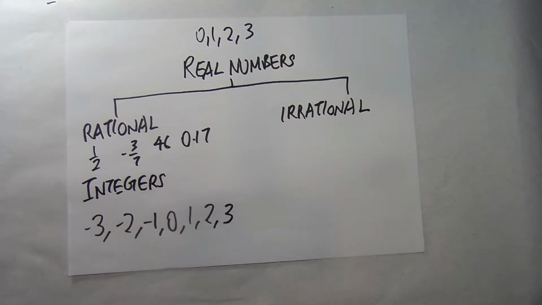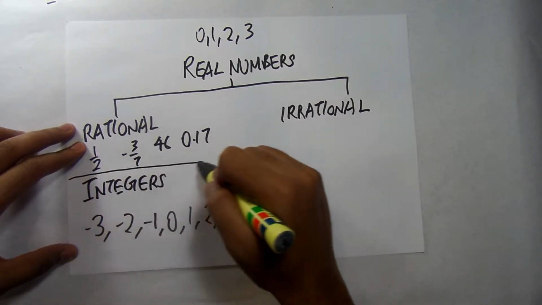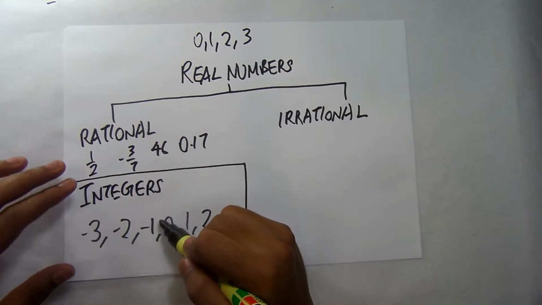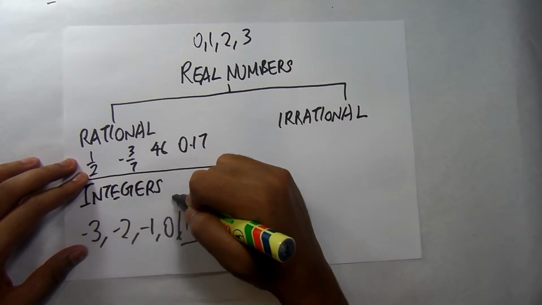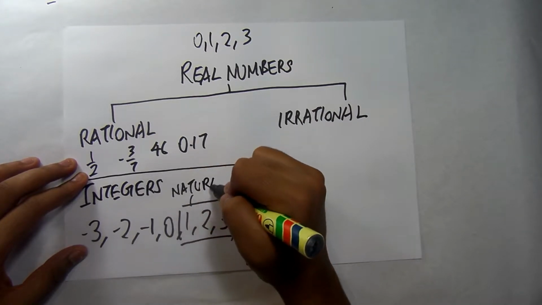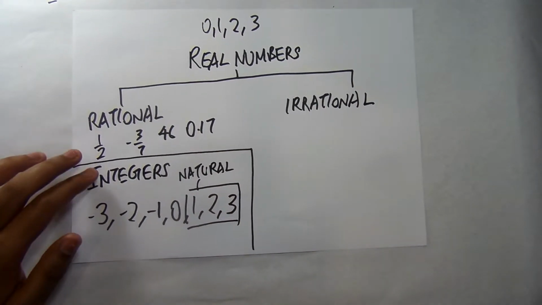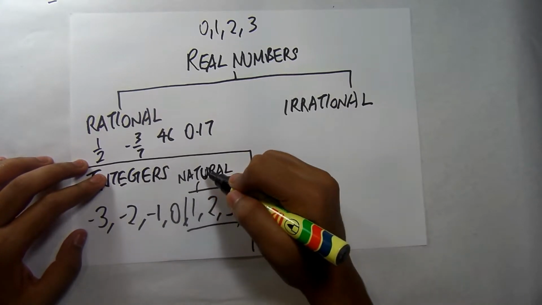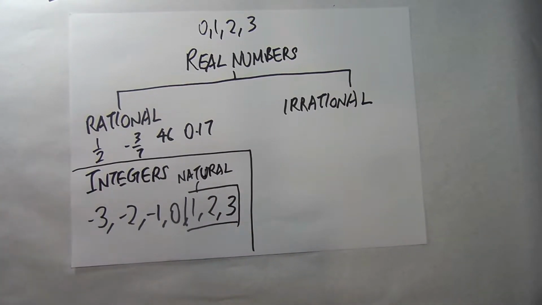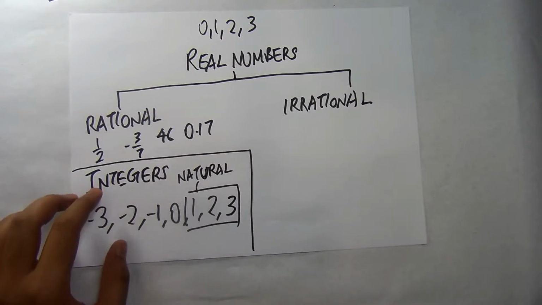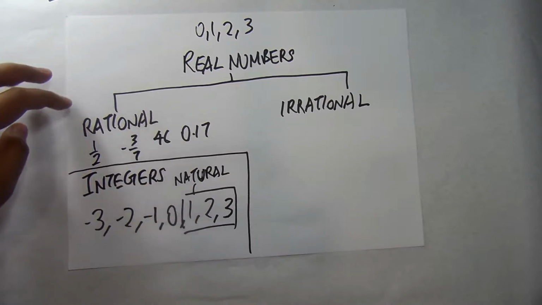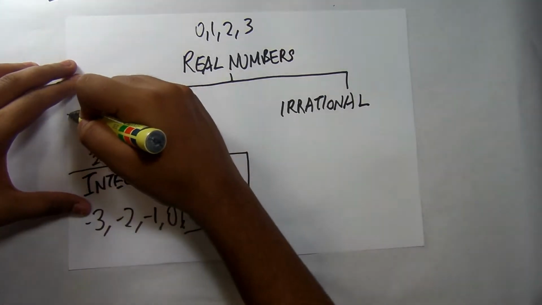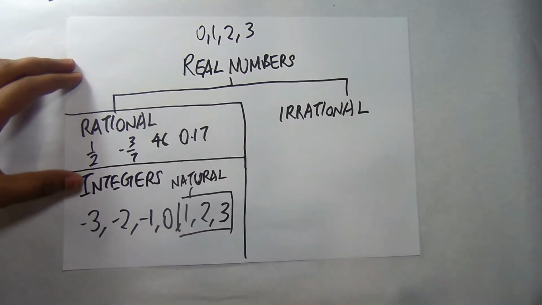And within the subcategory of integers, there is another smaller category called natural numbers. Natural numbers can only be positive: 1, 2, 3 and so forth. These natural numbers are positive integers. So within the subgroup of integers, we have natural numbers. And this entire subgroup is called rational numbers.